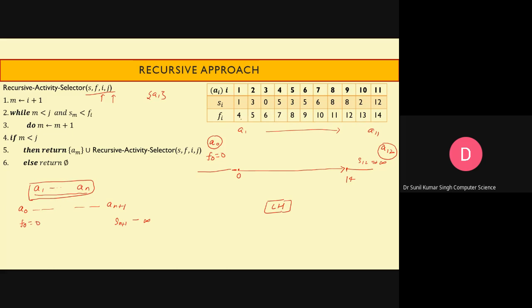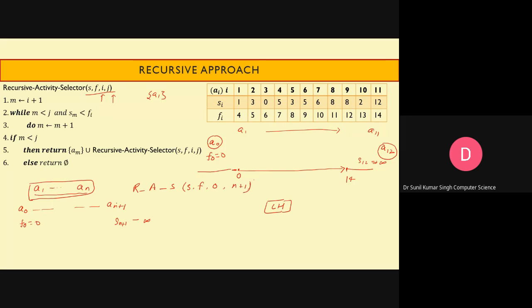So that means when we start the very first activity, A naught is already finished. For applying this algorithm, if we have activities A1 to AN, then we call the recursive activity selector algorithm with S, F, 0 and n plus 1.